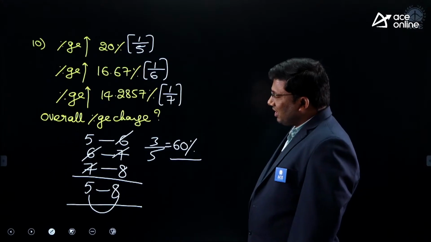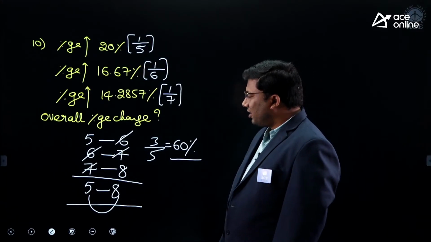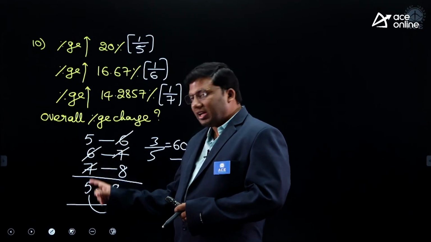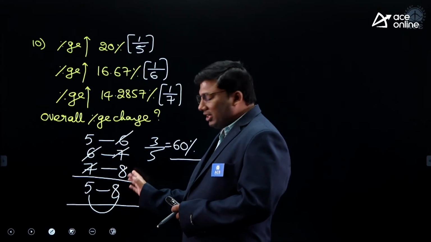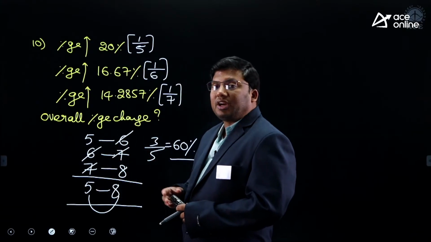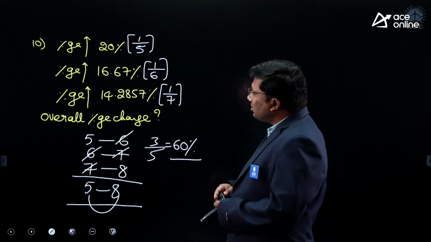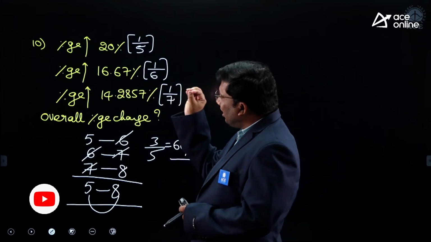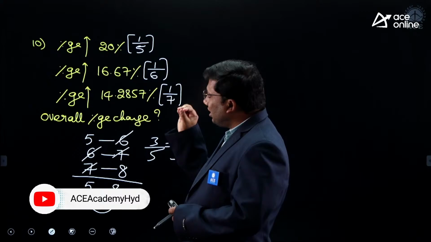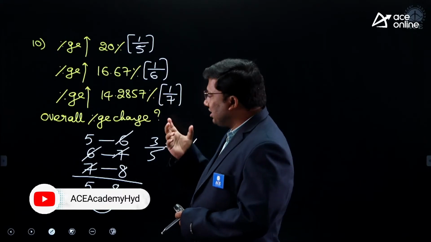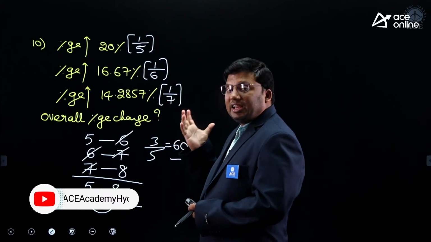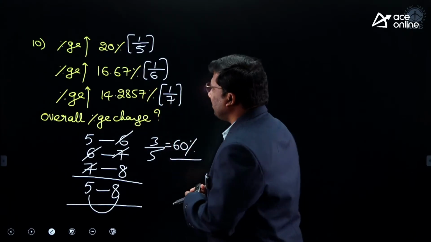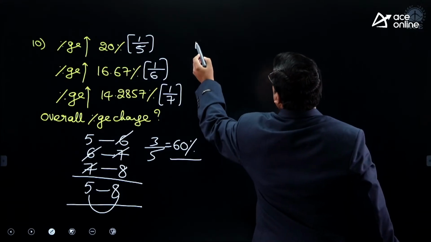5 is becoming 6. 6 is becoming 7. 7 is becoming 8. 6 cancel, 7 cancel. 5 is becoming 8. There is an increase of 3 on 5. 3 on 5 is 60%. Instead of doing first year percentage increase, second year percentage increase, third year percentage increase, the overall increase can very easily be done by using this change concept.